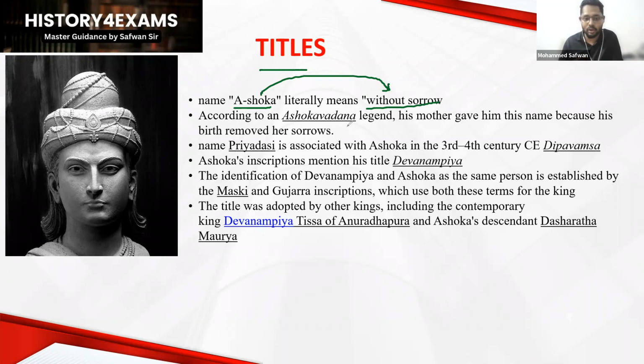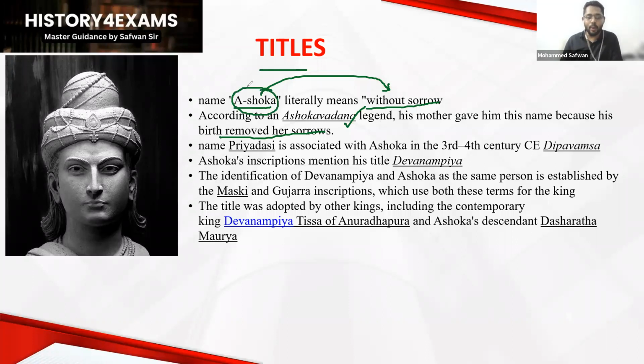According to the Ashokavadana, a Buddhist work about King Ashoka, it is said that his mother gave him his name because his birth removed her sorrows. So by the birth of Ashoka, all the sorrow of his mother passed away. Simply, it's a legend, so it is believed like that. That's why he is called Ashoka.